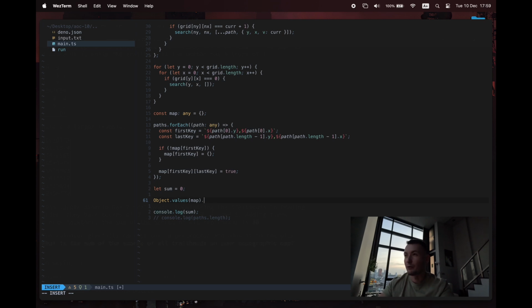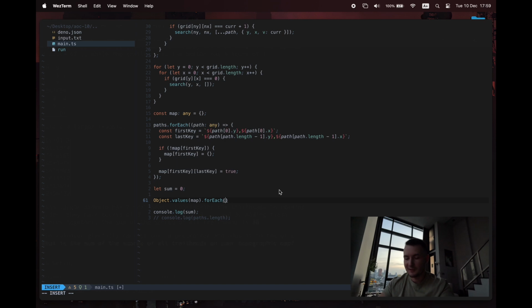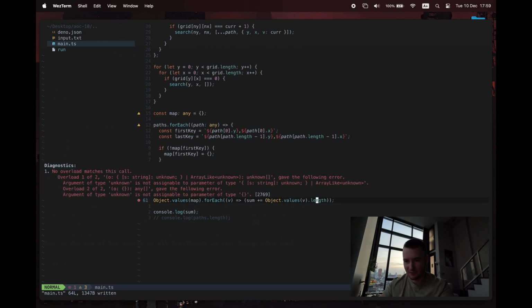Here we take the values of the map, and then we want to go through each of them. Oh, the values is another map. Okay. So the value is another map, and so we'll say that sum plus equals Object.values of v.length. It doesn't matter whether we say values or keys at this point. What's this? No overload matches this call.